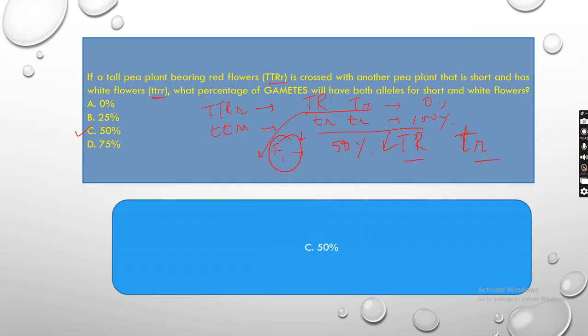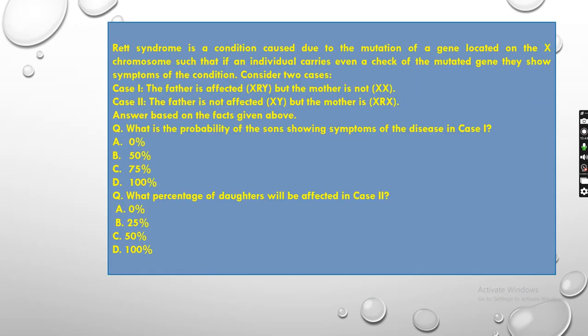Okay, now the next one. Rett syndrome is a condition caused due to the mutation of a gene located on the X chromosome. Okay, so here is a gene. Rett syndrome is a sex-linked chromosomal disorder. Because of the mutation, there was a change in the gene located on the X chromosome, such that if an individual carries even a fraction of the mutated gene, they show symptoms of this condition. Now there are two cases being given.